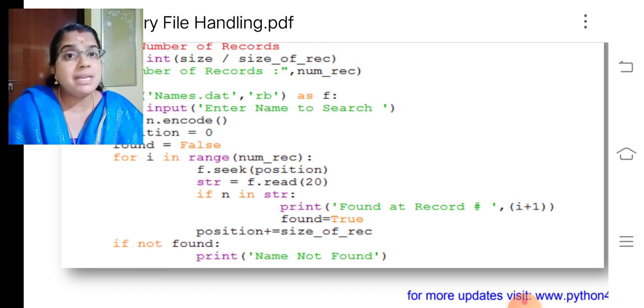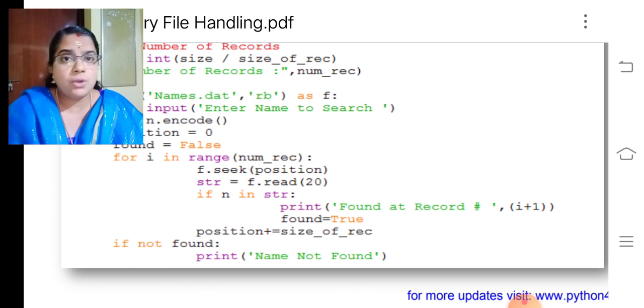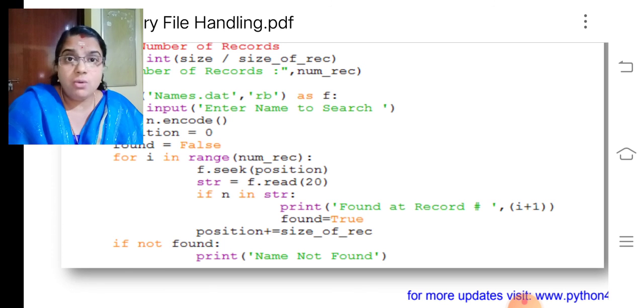The first position becomes 0. Then during execution position becomes 20, then 40, then 60, like that it goes on. Is it clear? Then if not found. Not found means not true, the name is not found, that means false. Then it will print not found.